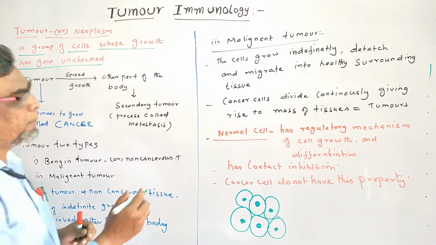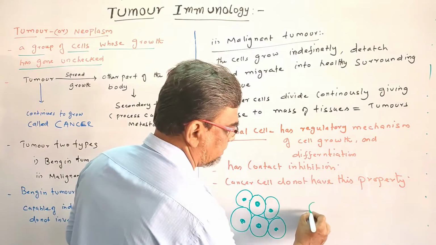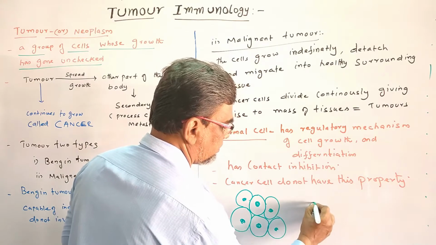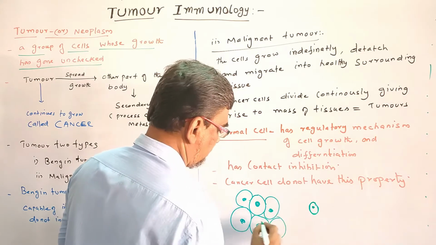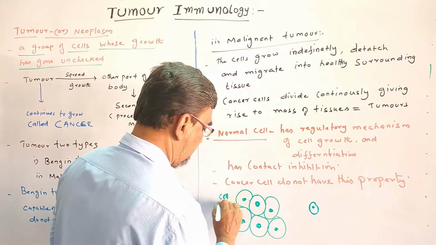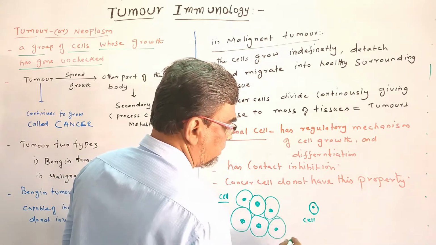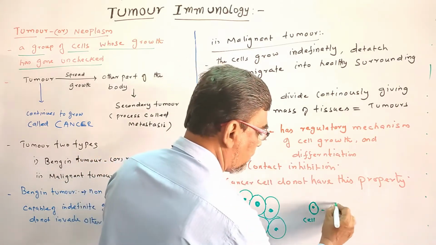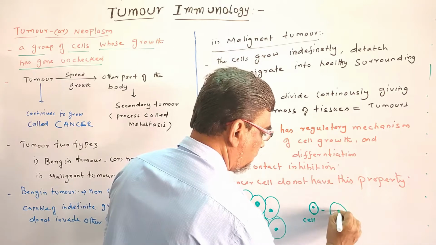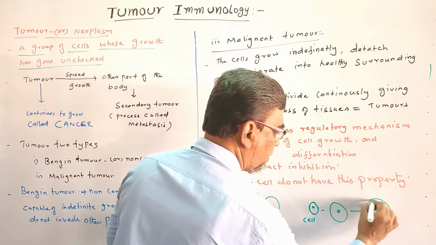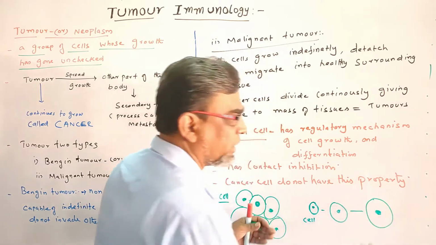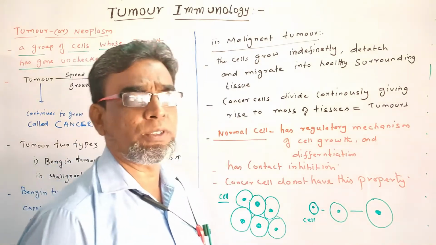For example, let's imagine this is a cell. This cell will grow and keep growing. There is no check to control the growth of cells.